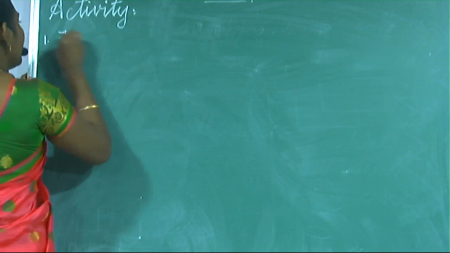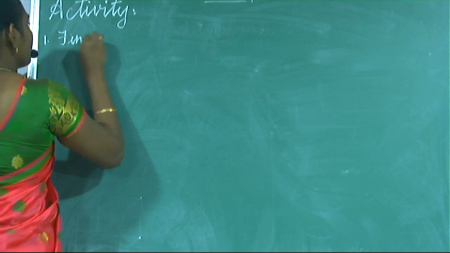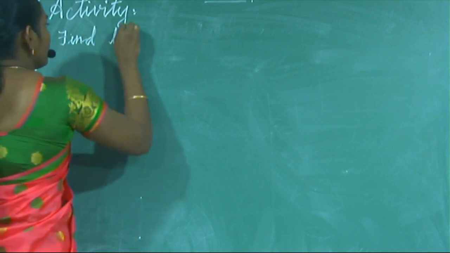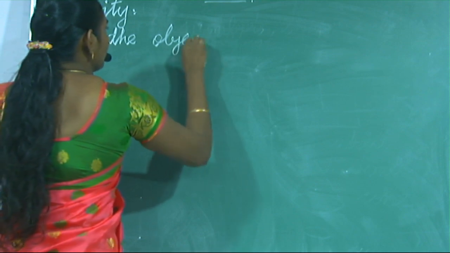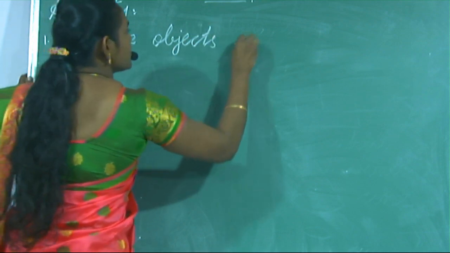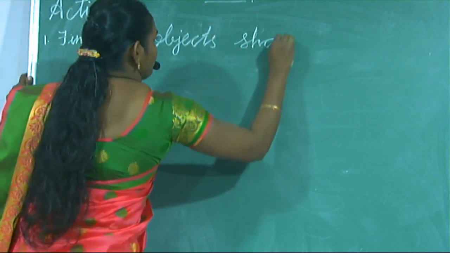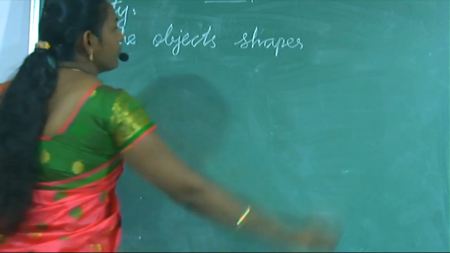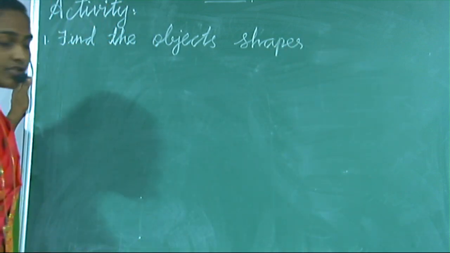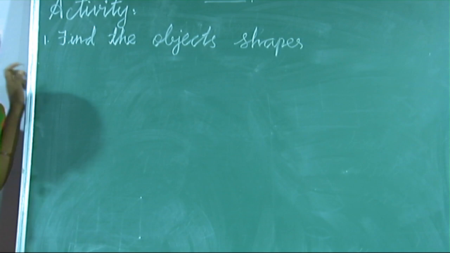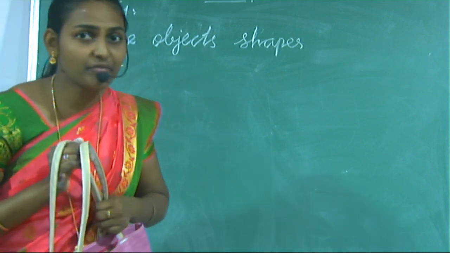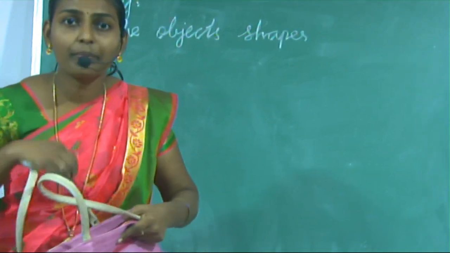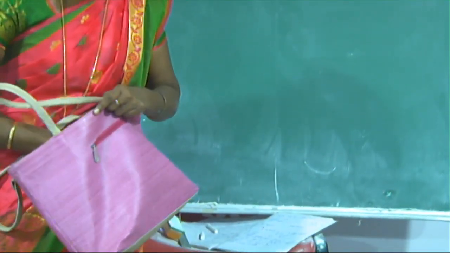First, find the objects' shapes. You see, I have a bag full of some objects.